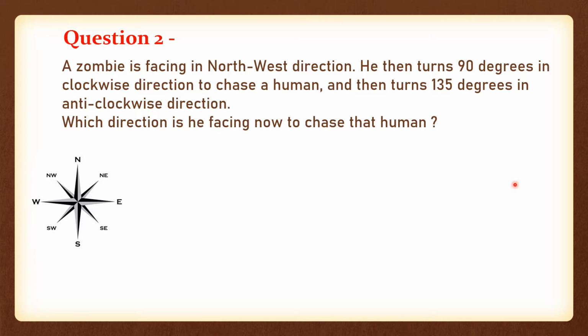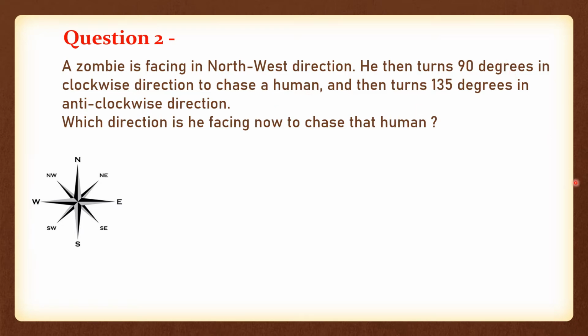Okay, I hope you all got some answers. So let us see how to solve this question. A zombie is facing in northwest direction. Where the zombie is facing, he is just facing in northwest direction. Then from here he turns 90 degrees in clockwise direction to chase a man. The zombie eats a man, right? So to chase him he is turning 90 degrees in clockwise direction.